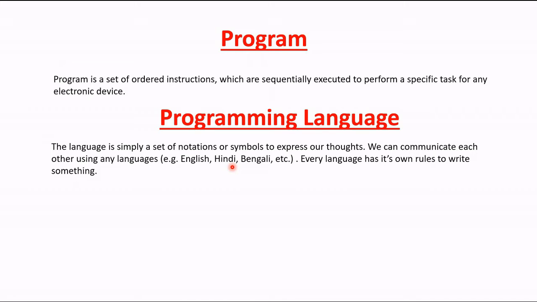The computer doesn't understand English, Hindi or Bengali. Our kind of language can't be understood by the computer. So to talk with the computer, to give the instruction, do this, do this, do this, we must use the help of a programming language.